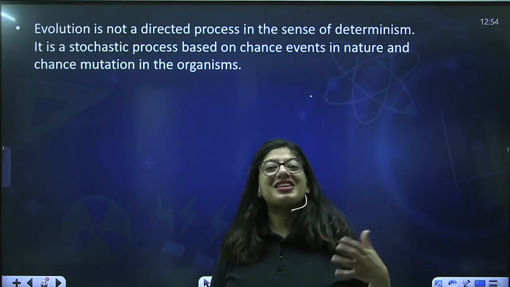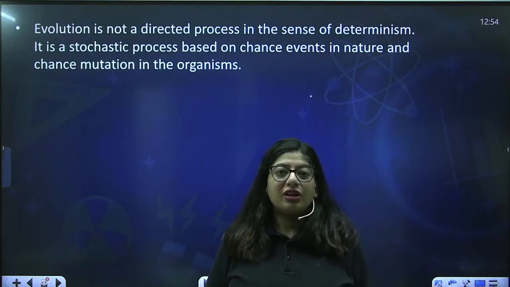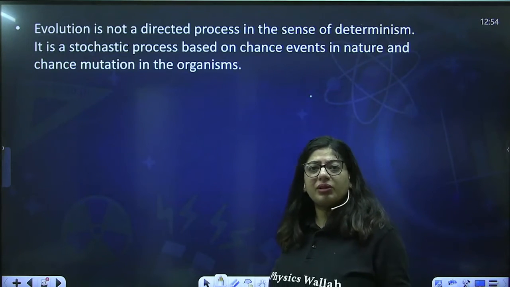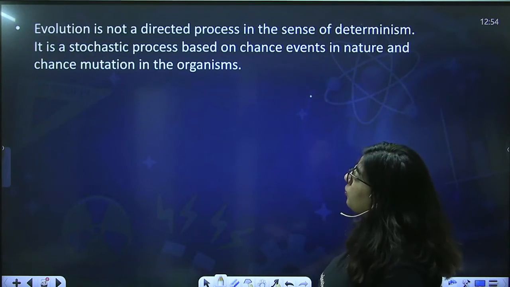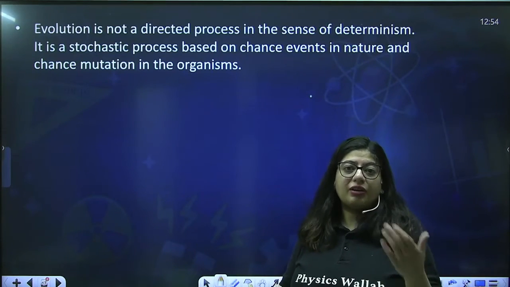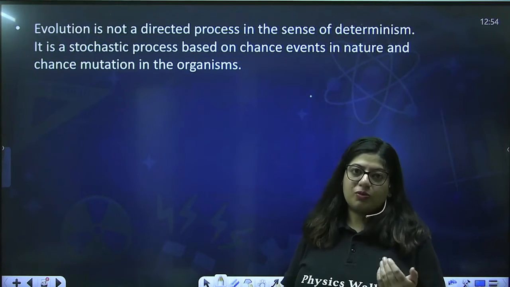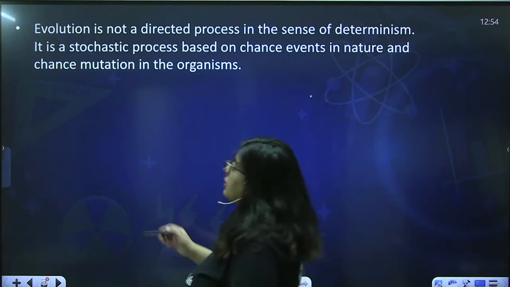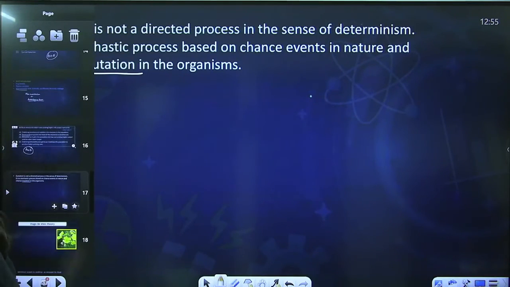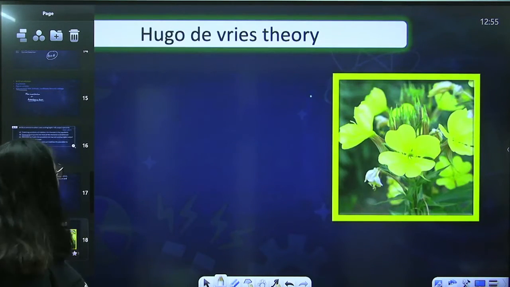Like we have done stasigenesis, static evolution. There was no change in environment, they are as such. The king crab is as such from millions of years. And chance mutation in the organism, the changes that can occur later on, like mutation, that's also a chance process. So from here comes the mutation theory, which is the next theory of evolution, given by the scientist Hugo de Vries.